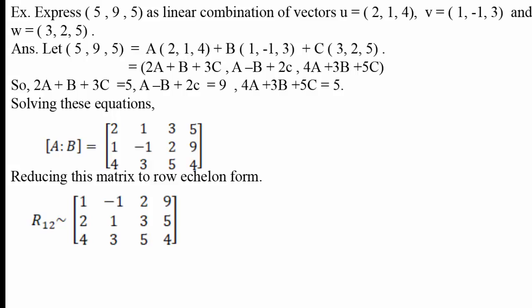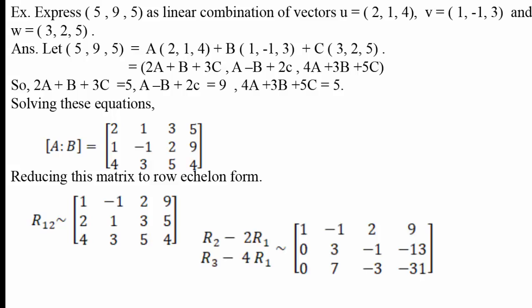So we shall use the operation R12, that means interchange rows 1 and 2. Write all the elements of the first row in the second row and elements of the second row in the first row. We will get this matrix.